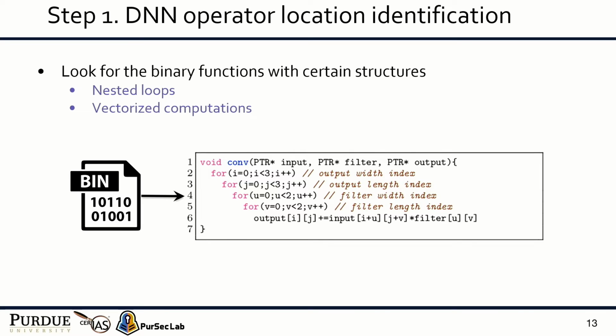In the first step, we look for binary functions with certain structures, including nested loops and vectorized computations. These functions are identified as the functions that implement the DNN operators. Note that our system works at the binary level, but for easier understanding, we will show source code as our running example in the following slides.